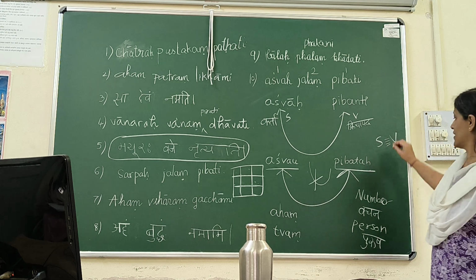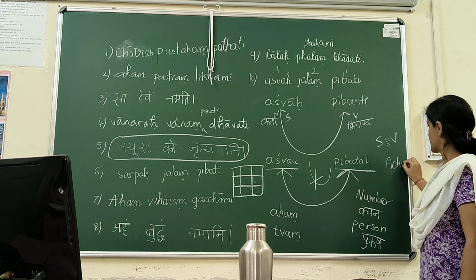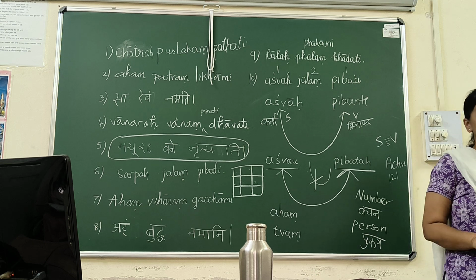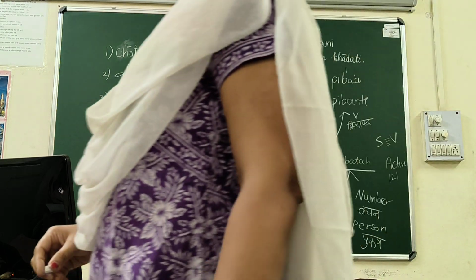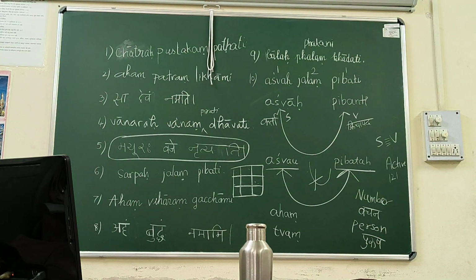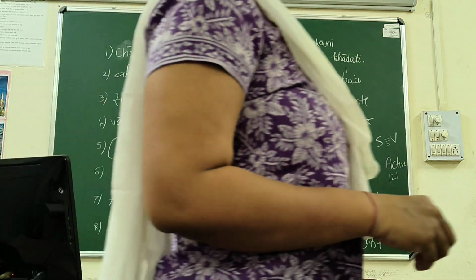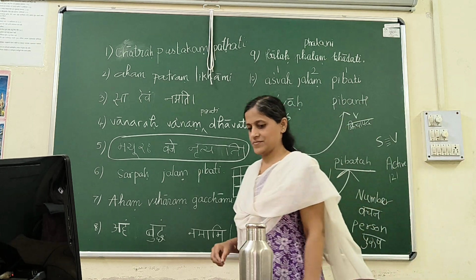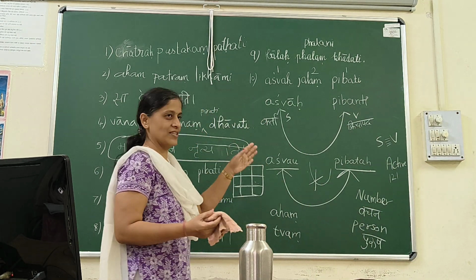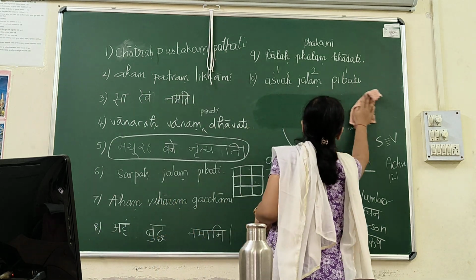Please remember the active voice number: 1, 2, 1. What does that mean? That means my subject will always be in the nominative case, my object will always be in the accusative case, and my verb will always be according to the subject of the sentence. This is the number of the active voice. Is that clear? Yes. Okay. So can I erase whatever is written? Because I want to go to the other part now.